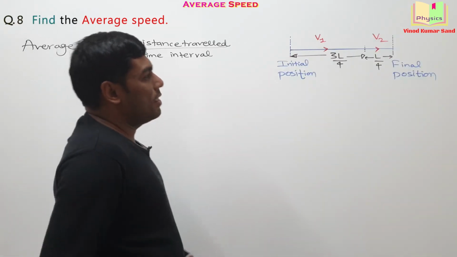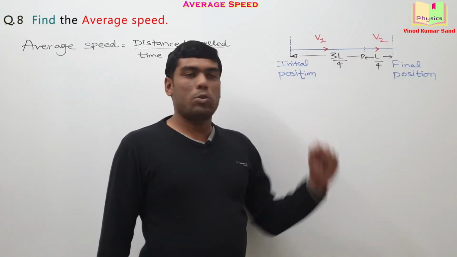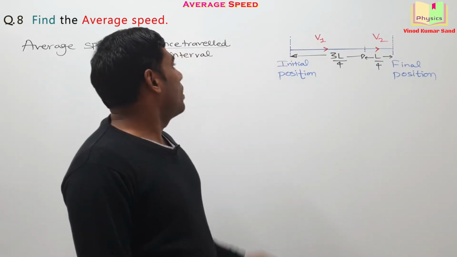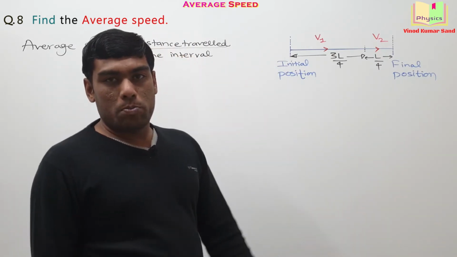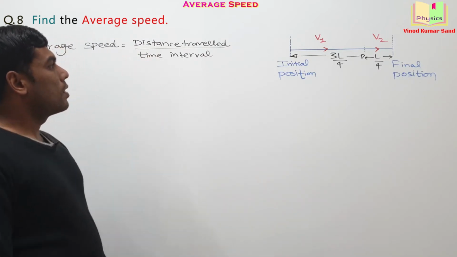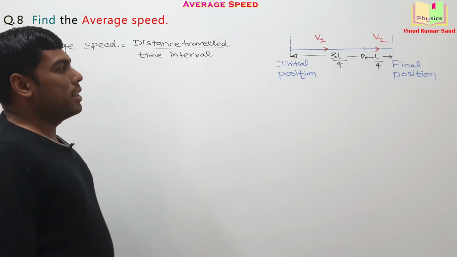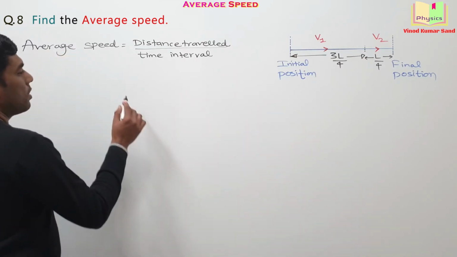You give it a try. This is the initial and final position of the particle. It's covering a total distance L. We need to find the average speed. Simple question. Post your answer quickly in the comment box. I'm solving the things on the board.